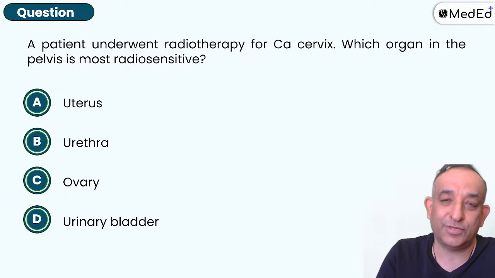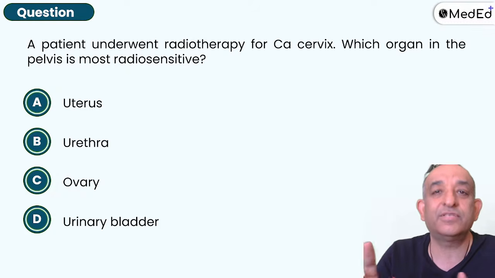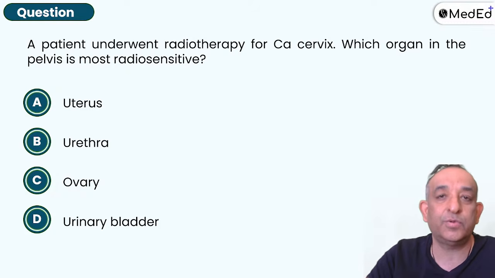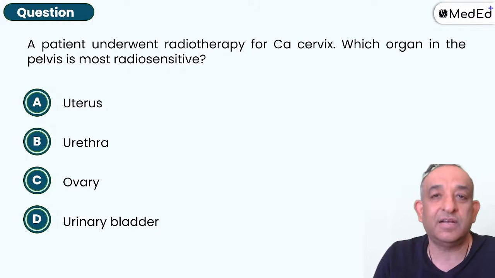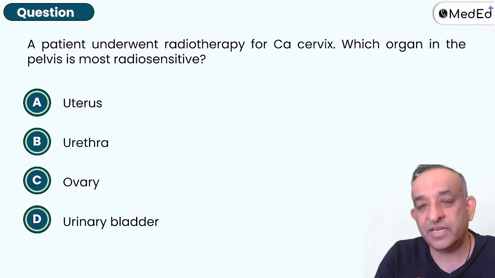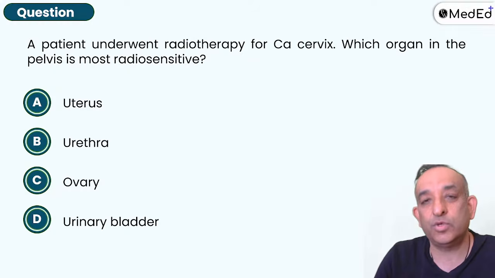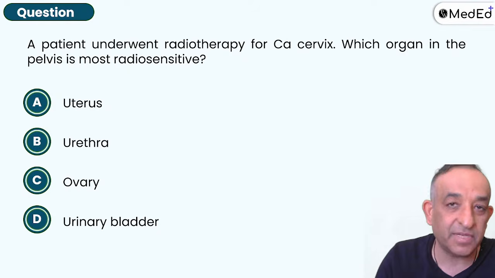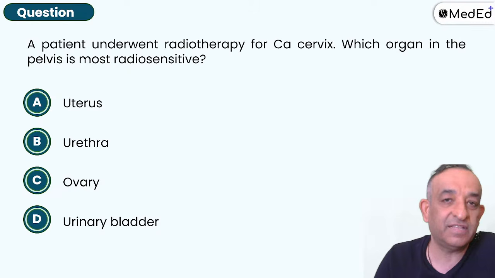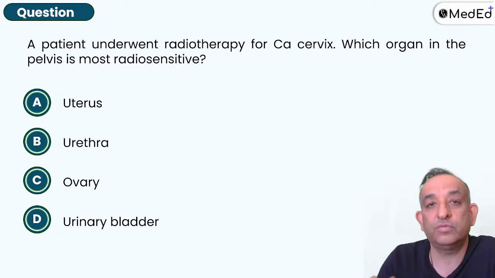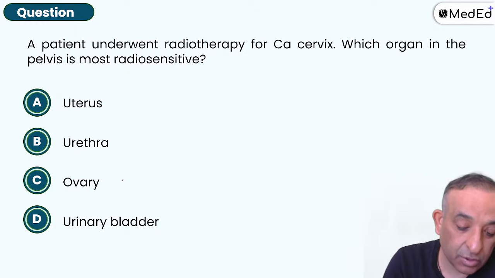There is an exception to that also. The only radiosensitive ovarian tumor is the dysgerminoma. It vanishes. The dysgerminoma vanishes with the radiation. The classical adage was that radiation treats dysgerminoma so well. The dysgerminoma vanishes with radiation just like the snow vanishes when the sun comes up. That kind of a result is there with the radiation. But that's only for dysgerminoma. Otherwise, ovarian tumors are radio resistant. Yes, ovary is the answer.